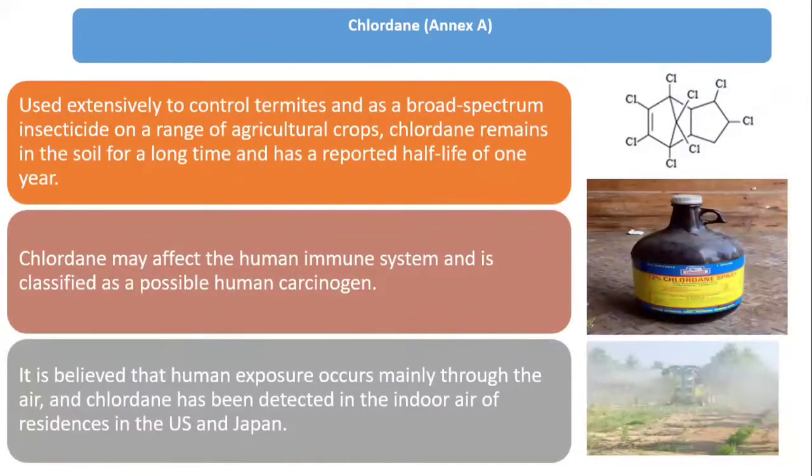Now the second one is chlordane. This also belongs to Annex A, and it is used extensively to control termites and as a broad spectrum insecticide on a range of agricultural crops. Chlordane remains in the soil for a long time, and it has a half-life of 1 year. Chlordane may affect the human immune system, and it is classified as a possible human carcinogen as well. The main exposure is through the air, and chlordane has been detected in the indoor air of residences in the United States and Japan as well.